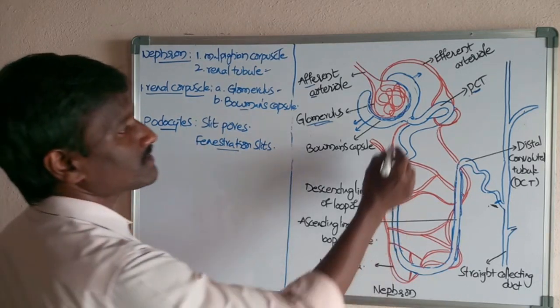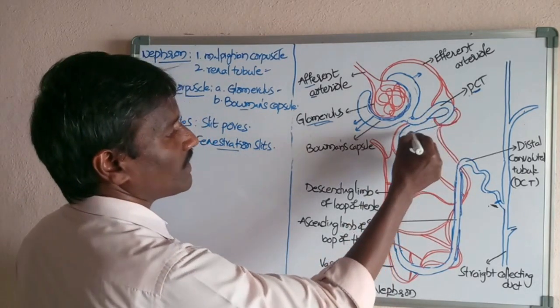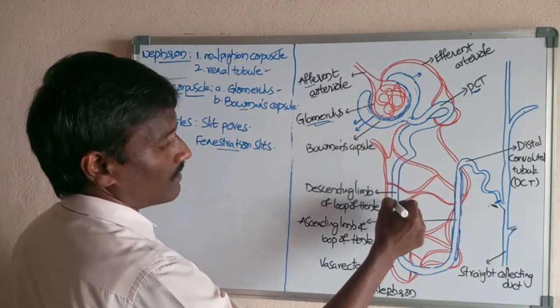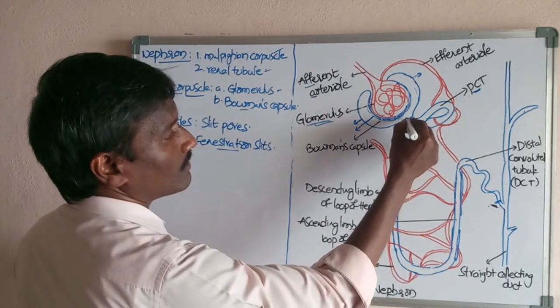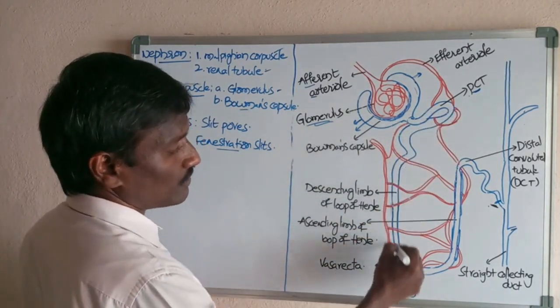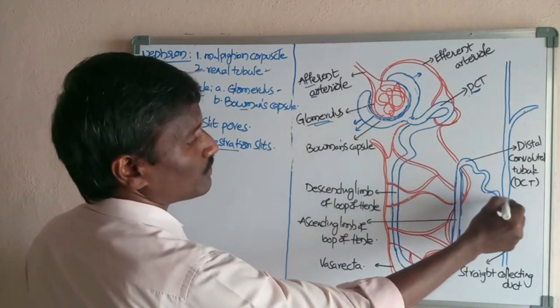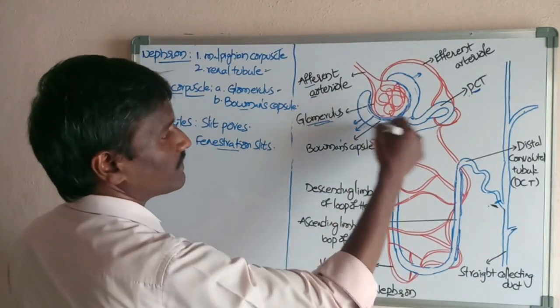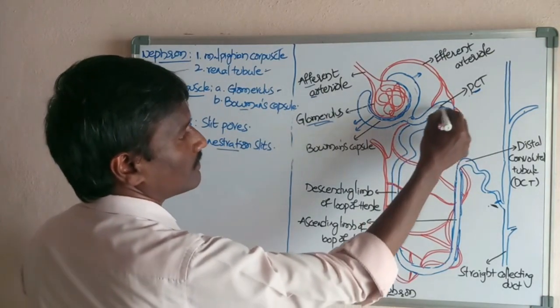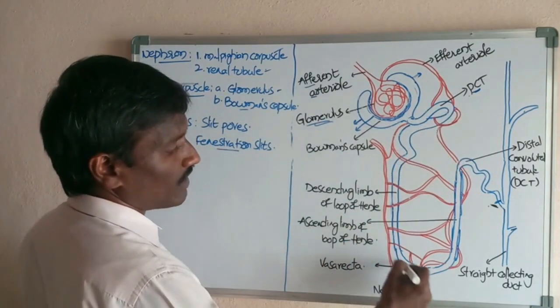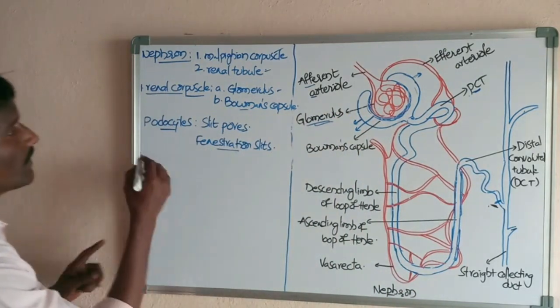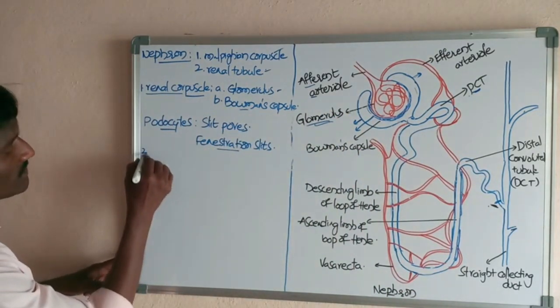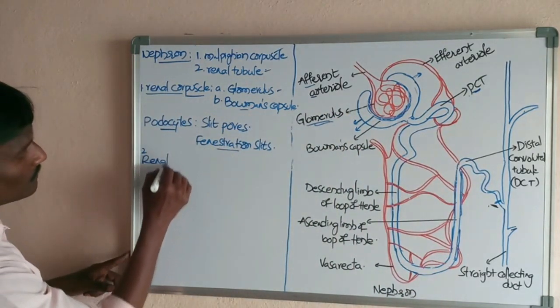Next, let us discuss the next part of the nephron, the renal tubule. This is the Malpighian corpuscle of the nephron, and this is the renal tubule of the nephron. The renal tubule is the second part.